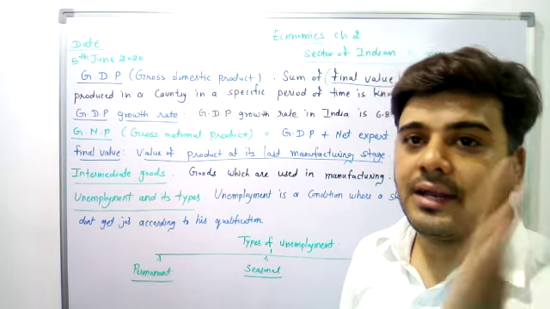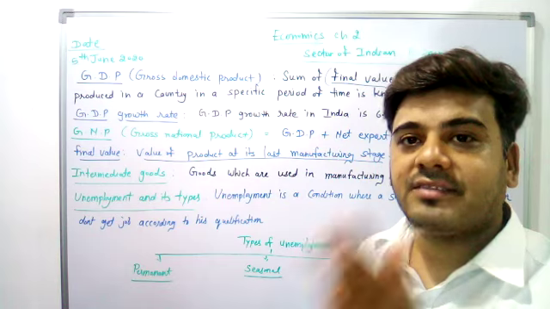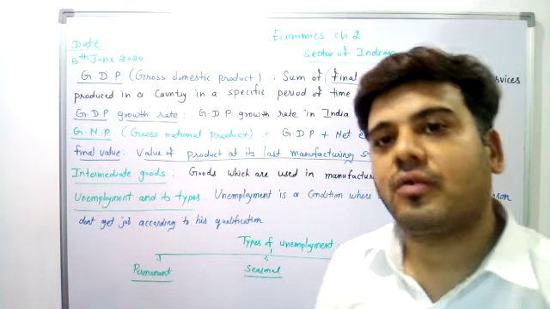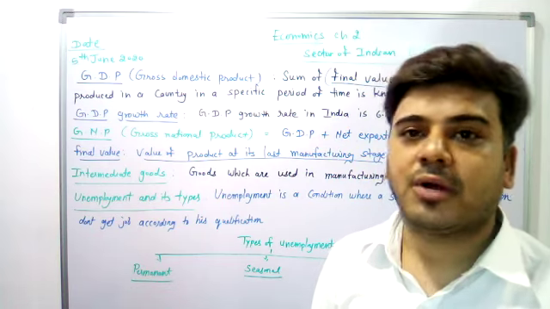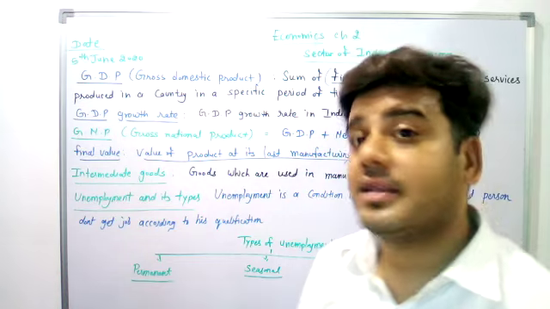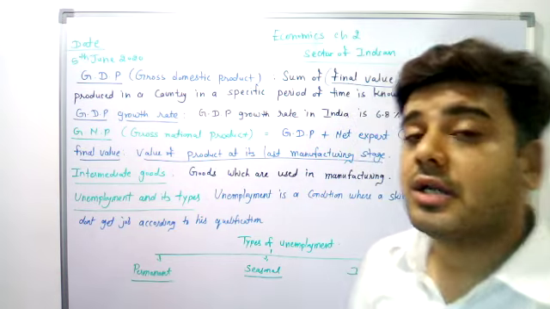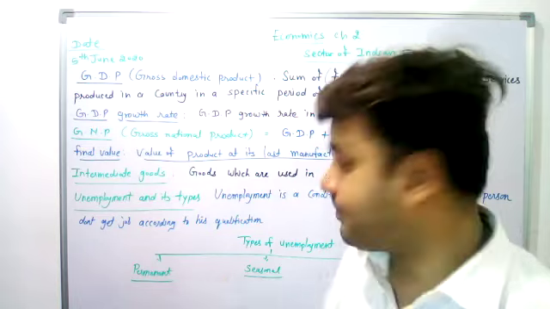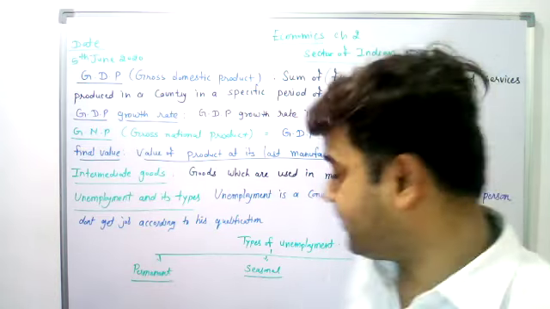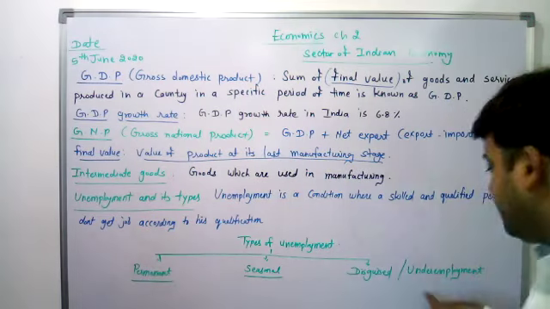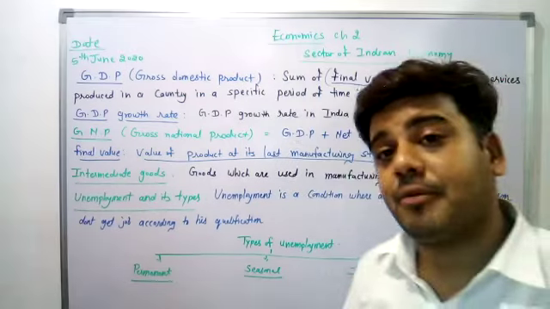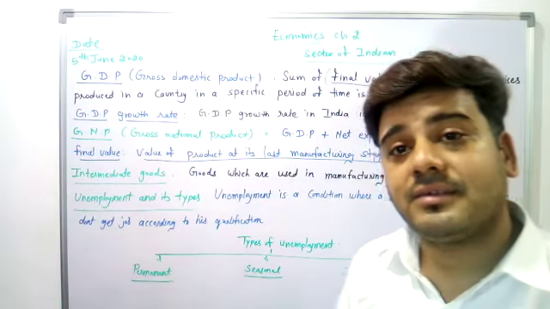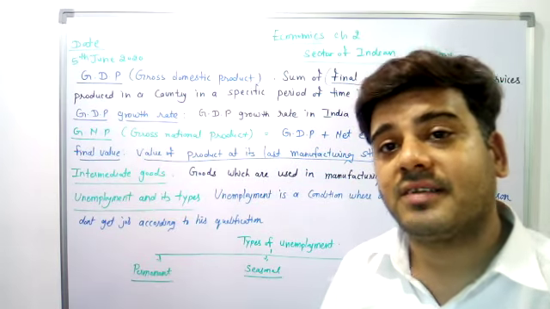Again I am repeating, unemployment means a condition where an educated and qualified person does not get a job according to his qualification. Unemployment is classified into 3 categories: permanent unemployment, seasonal unemployment, and disguised or under unemployment.